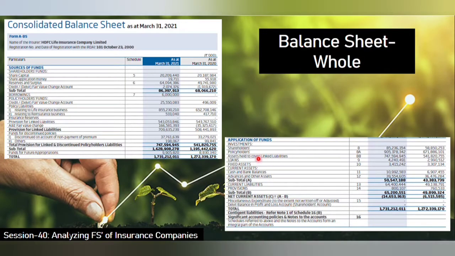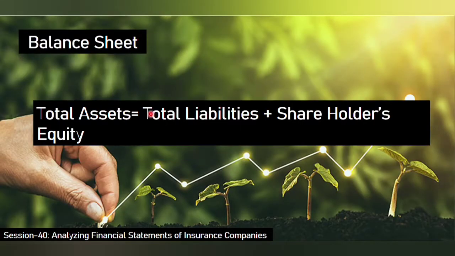Now coming to the balance sheet. It is similar to a normal balance sheet of other normal companies, say a manufacturing company. You have the shareholders fund, then you have the liabilities, and you have the assets. As you already know, in a balance sheet the total assets equal total liabilities plus the shareholders equity.